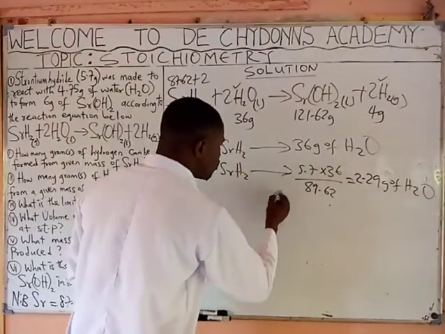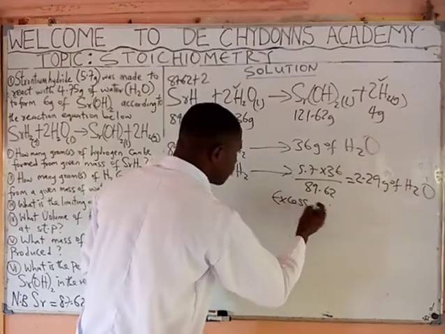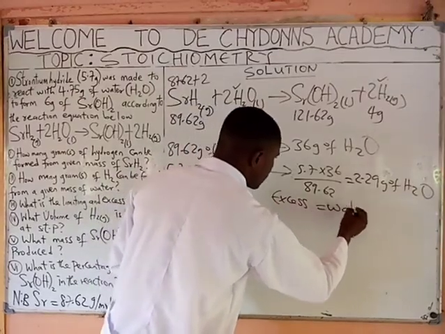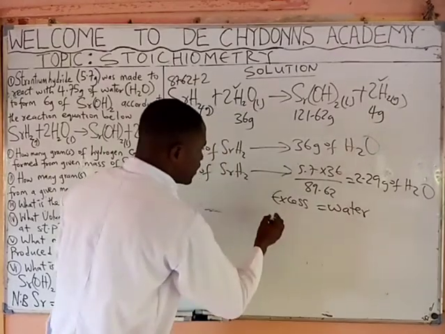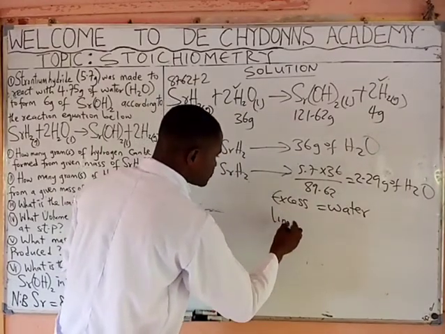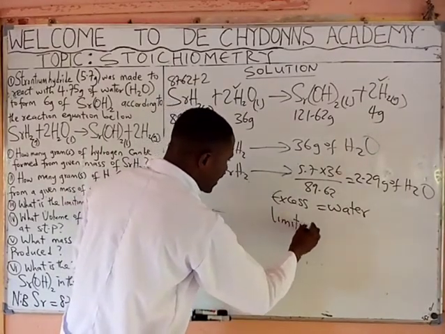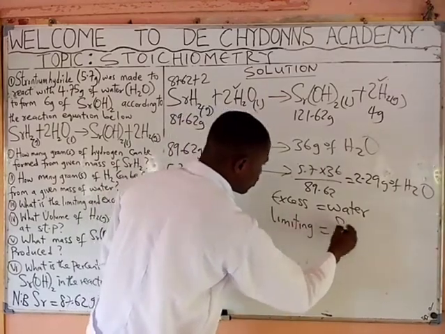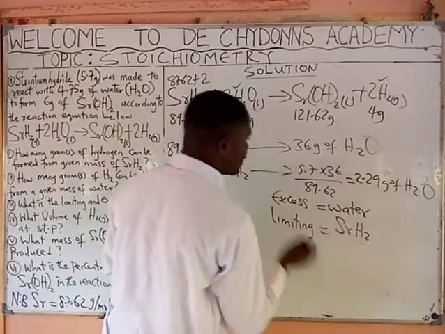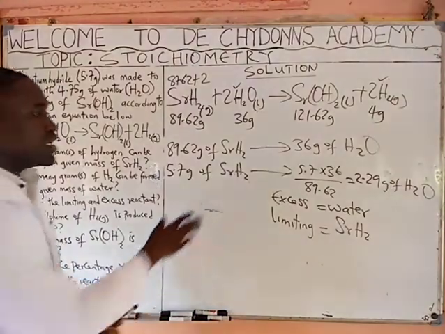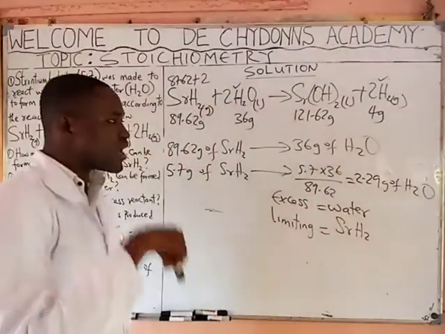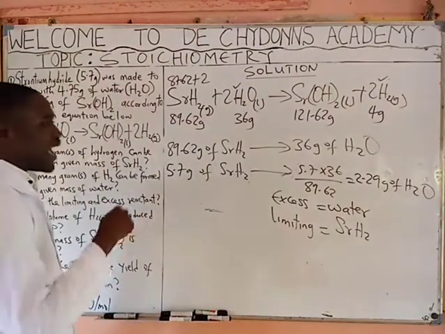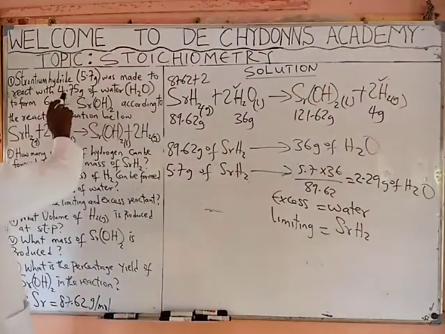So he used excess of water, then the limiting reactant is strontium hydride. So what this tells us is that the quantity of water the manufacturer used is excess, more than